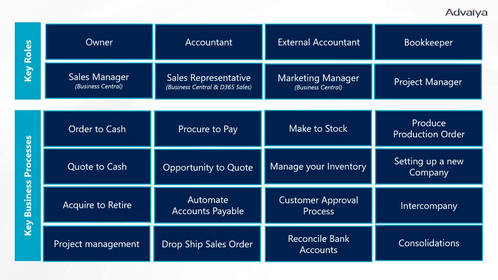It also covers key business processes, which every business has, whatever kind of business you are running, like order to cash, procure to pay, quote to cash, accounts payable, consolidation, and intercompany transactions. Business Central supports multiple companies, multiple currencies, as well as consolidations between organizations.